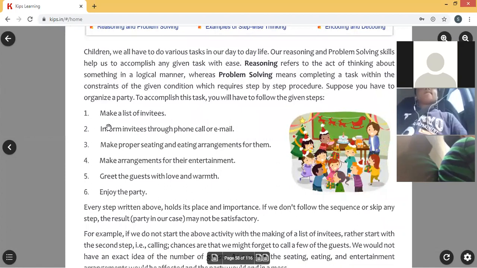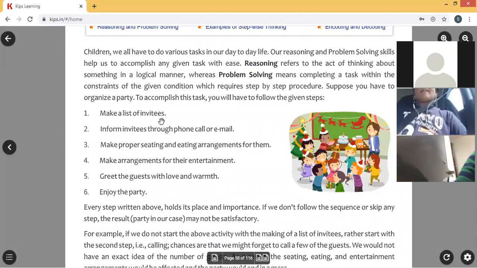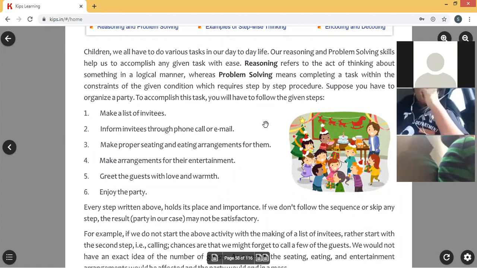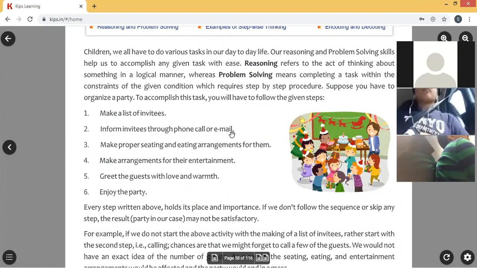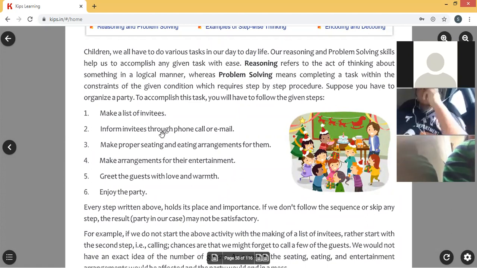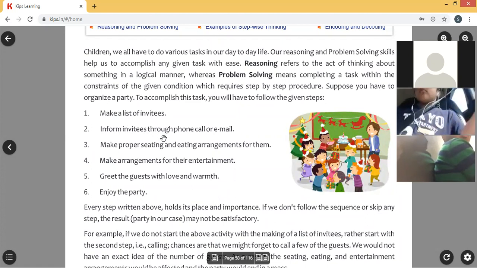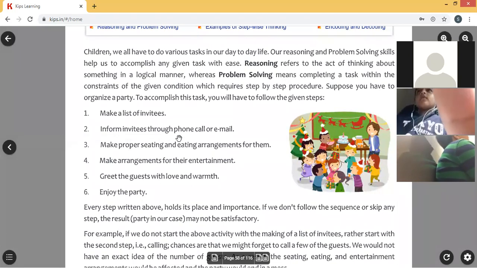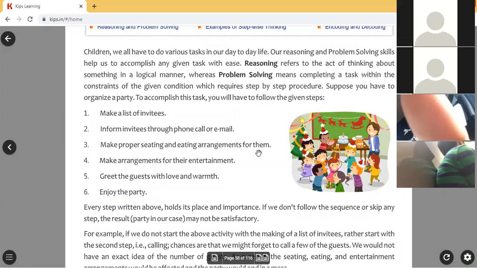The example problem steps, see everyone. First, for the birthday party, make a list of invitees. Who invitees? You have to make a list. That is the first task you should do when you are planning for a birthday party. Next step, inform invitees through phone call or email. Okay, first you made a list, then you have to call them. For invitation you have to call or send an email. That is second step.